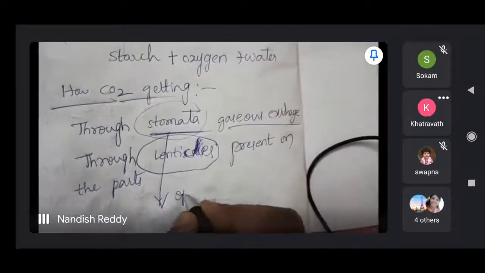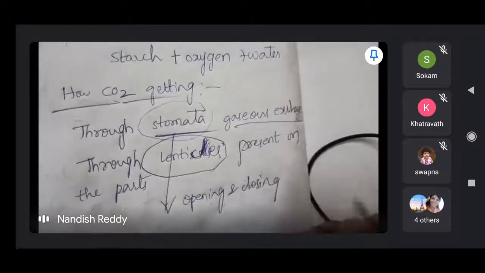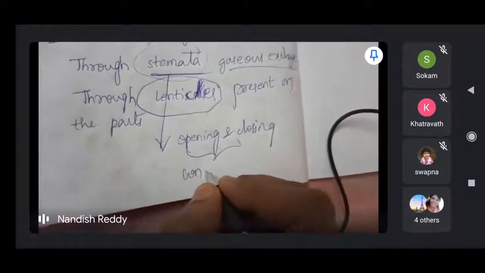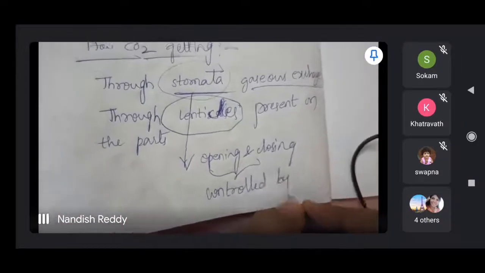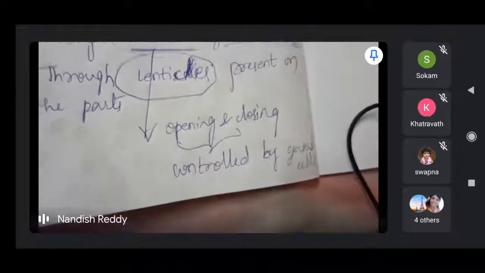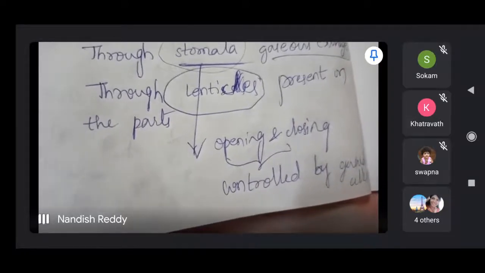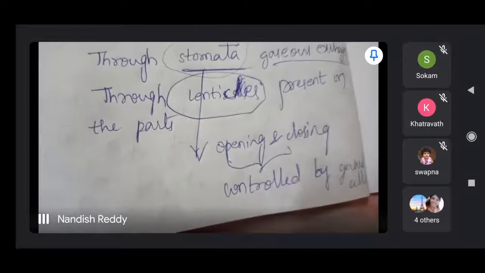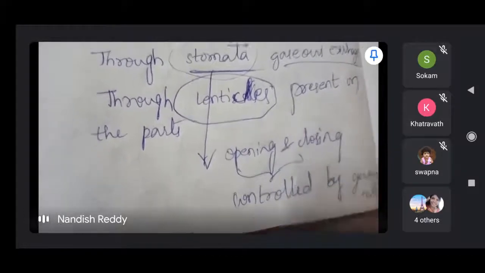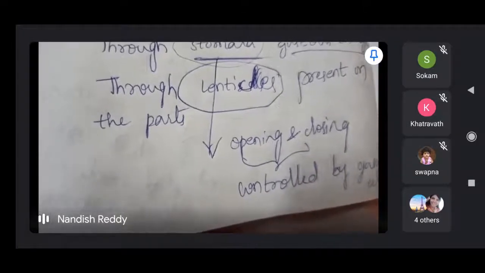The opening and closing of stomatal pores is controlled. It is a door-like structure with opening and closing, controlled by guard cells. Guard cells also prevent water loss. Guard cells protect all of this. So in that manner gaseous exchange happens through stomata, and breathing happens through lenticels present on the body parts of the plant.